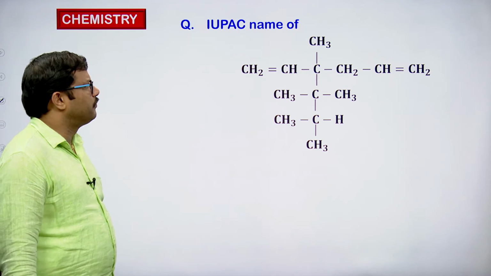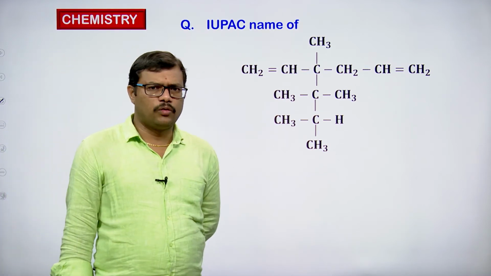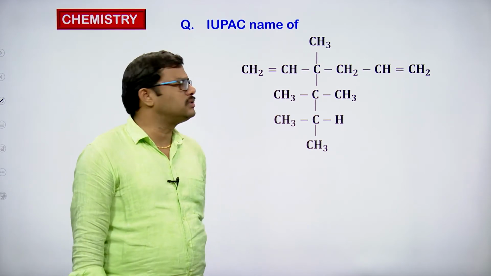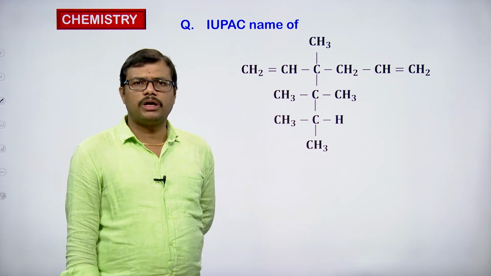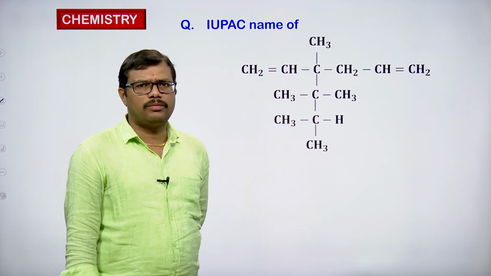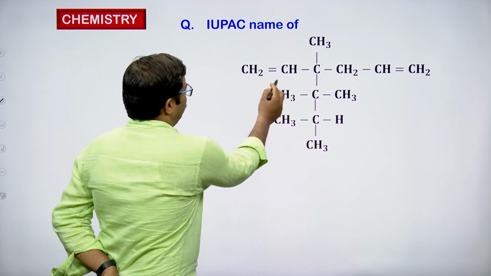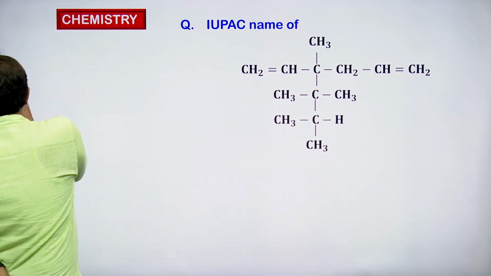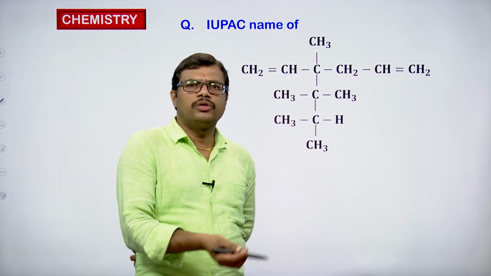The IUPAC name of a complex molecule is given, but of course don't bother about the complex molecule. If you observe the molecule carefully, it also possesses two carbon-carbon double bonds. Just observe the carbon-carbon double bonds, here we have one and here we have another. First and foremost, we have to select the longest continuous carbon chain having both the double bonds.